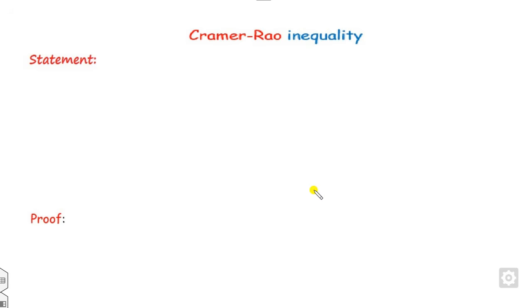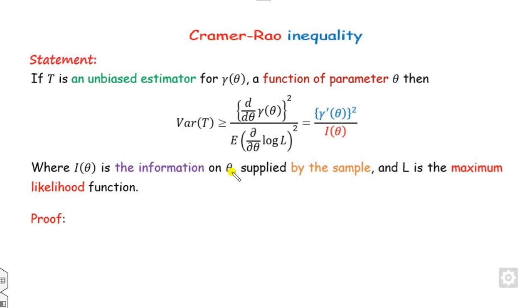So first of all, what is the Cramer-Rao inequality? What is the statement and how can you prove it? It is a very simple task. If you have an unbiased estimator T of a function gamma, which is a function of theta, then you can find the variance of this unbiased estimator like here, where the denominator is the information of theta, and L is the maximum likelihood function.